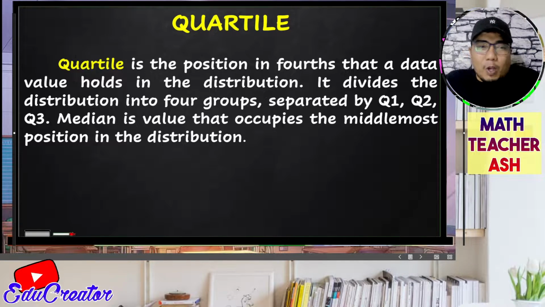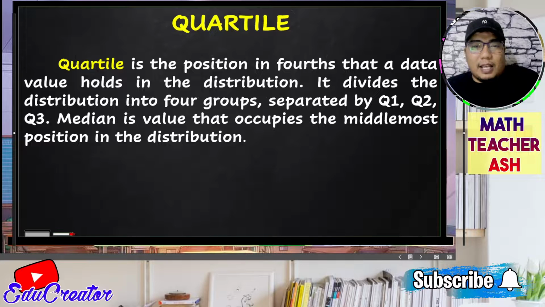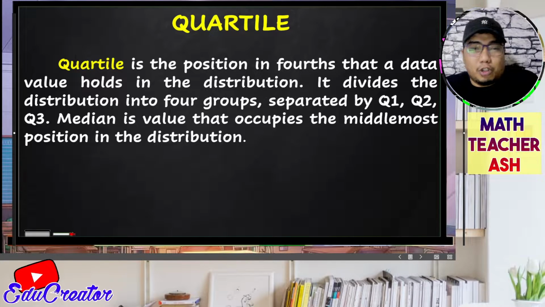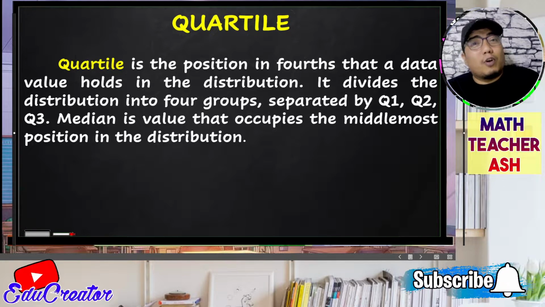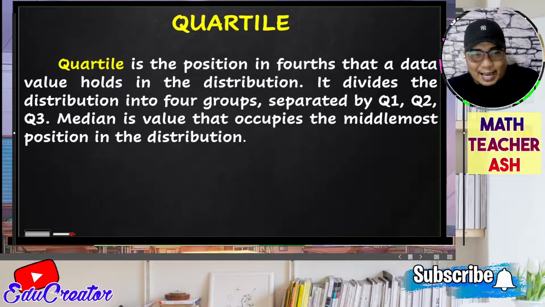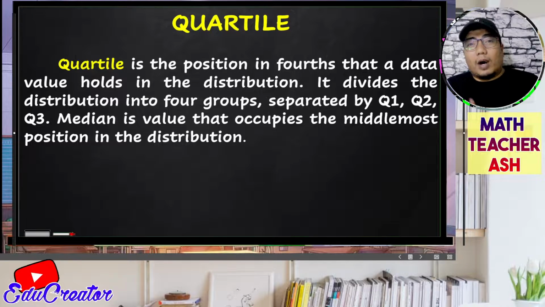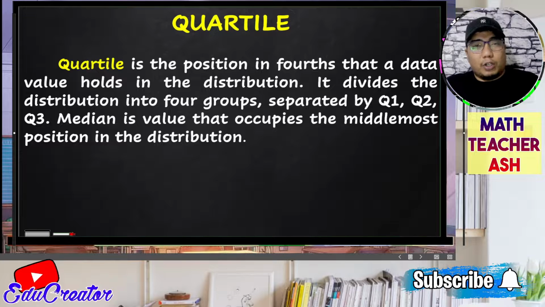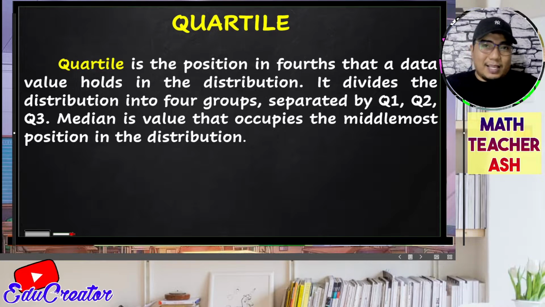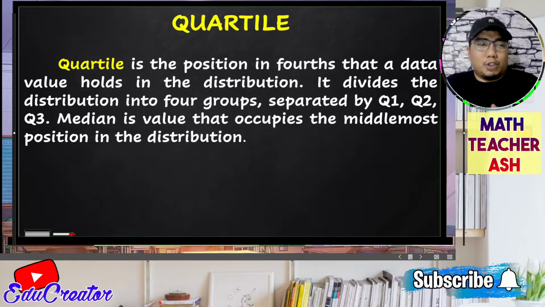So what is a quartile? Quartile is the position in fourths that the data value holds in a distribution. It divides the distribution into four groups. Of course, the word quar means four. It is separated into four groups known as quartile 1, 2, and quartile 3. Of course, quartile 4 is also the highest value of the distribution.